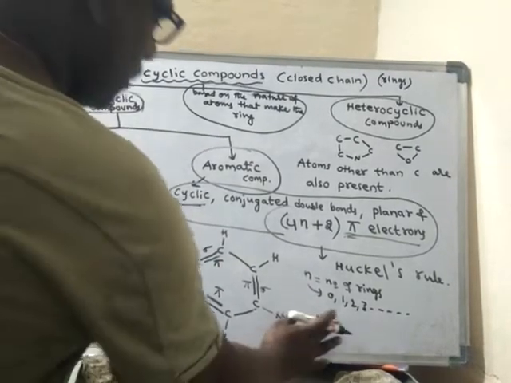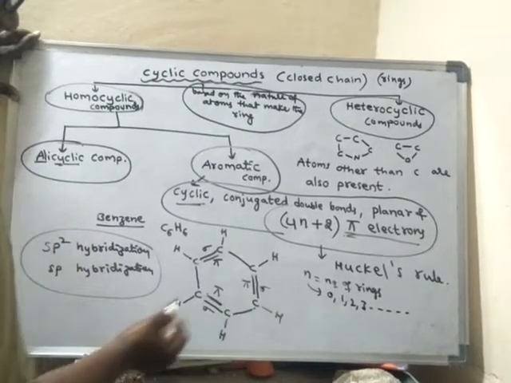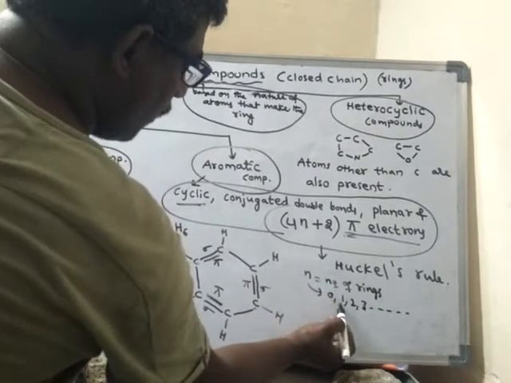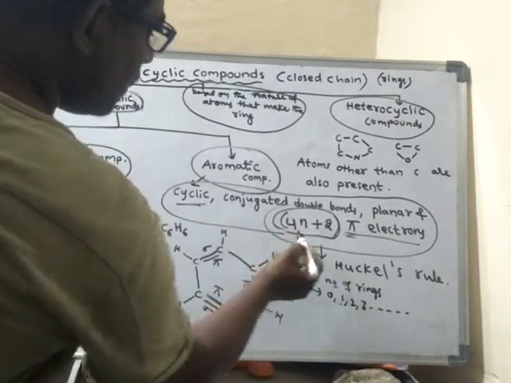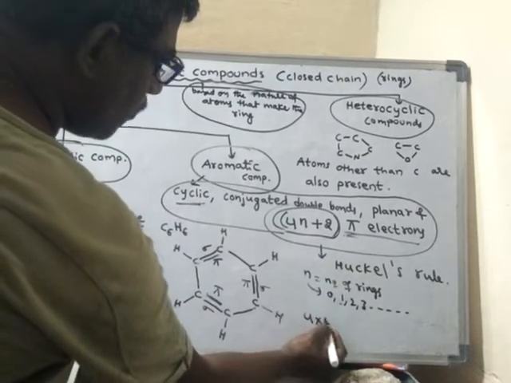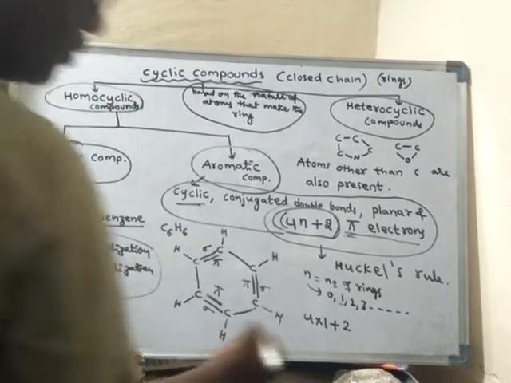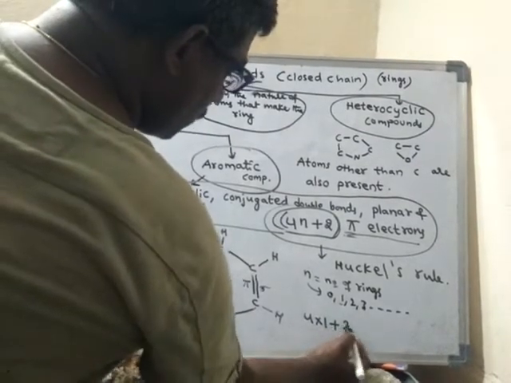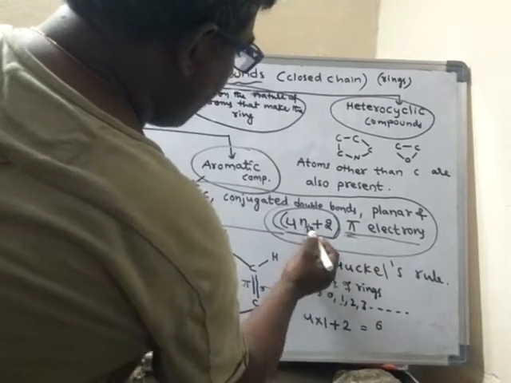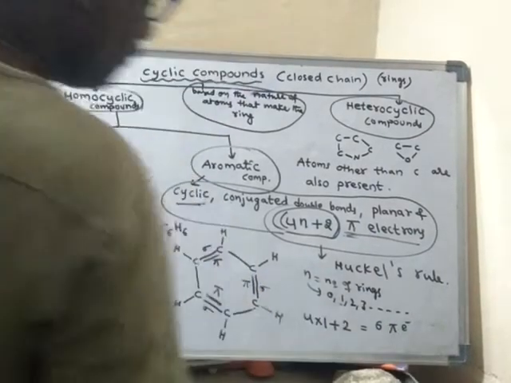Okay. Look here, how many rings are there in this molecule? This molecule contains only one ring. So number of rings is equal to 1. That means here, instead of n, I will write 1. So 4 into 1 plus 2. Okay, how much will it be? 4 into 1 is 4, 4 plus 2 is equal to 6. 4n plus 2 pi electrons. That means 6 pi electrons are there.